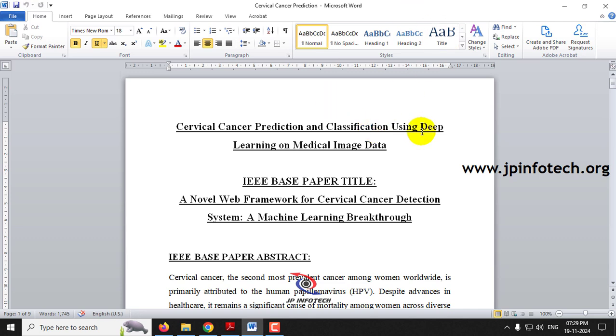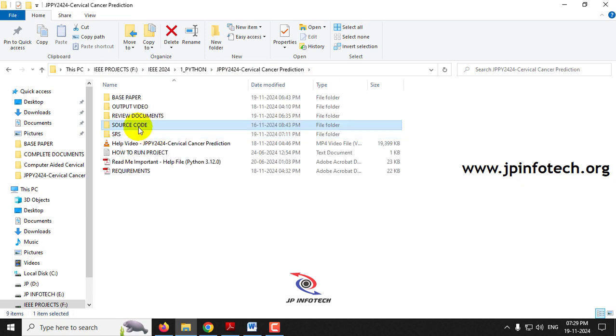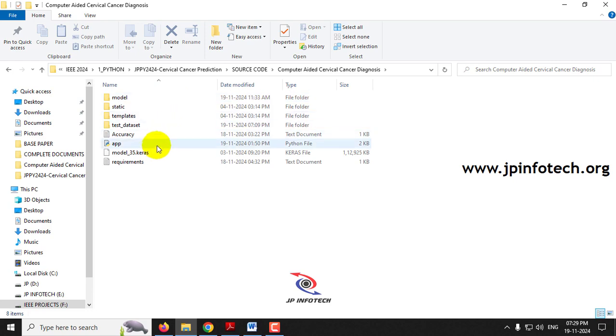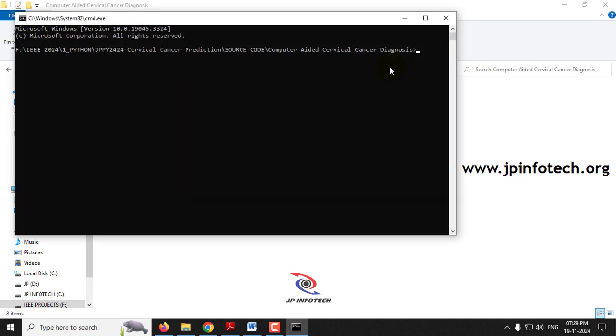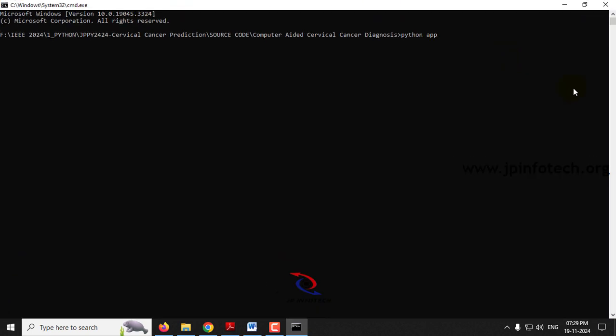Before execution, make sure that you have fulfilled the requirements mentioned in the requirement file, with the exact version of Python or the libraries installed in your system. Now go into the source code location. Inside that we have this computer aided cervical cancer diagnosis folder, and inside that we have the app.py file. Here in the address bar, just type cmd and click enter. The command prompt window opens with the exact location. Now type python app.py and click enter, and kindly wait for a few minutes.